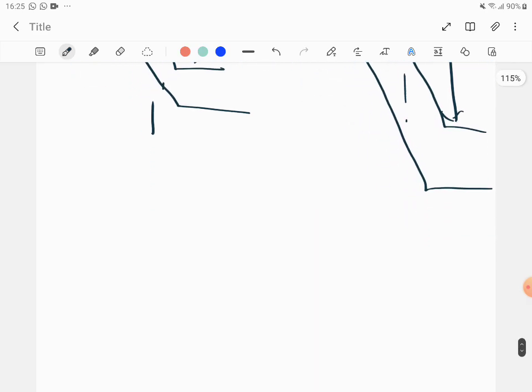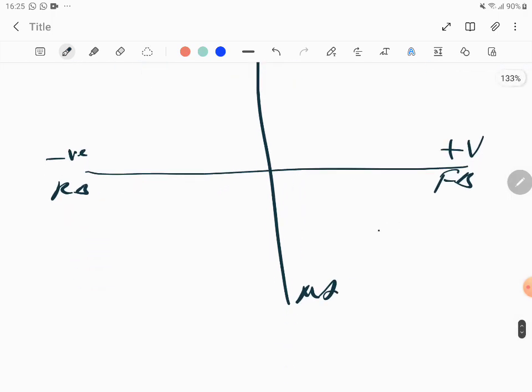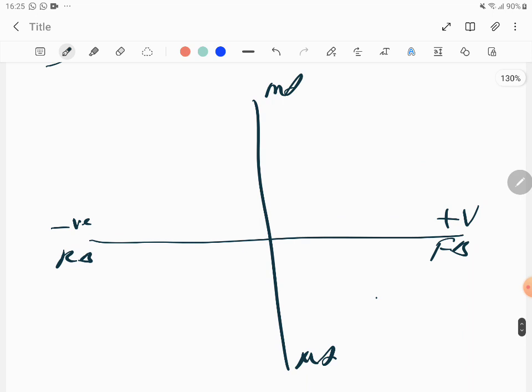Okay, so next is a graph that I can explain, which is very, very important. This is called the IV characteristics. They'll always ask this question. This is the forward bias or positive voltage, and this is the reverse bias or negative voltage. This is milliamps current and this is microamps current, which I already taught you in the electric current lesson. In the forward bias mode, this is the key point you should know. When I'm drawing the graph, you should draw it along the x-axis for some time, and only then should it increase parabolically. What is this?